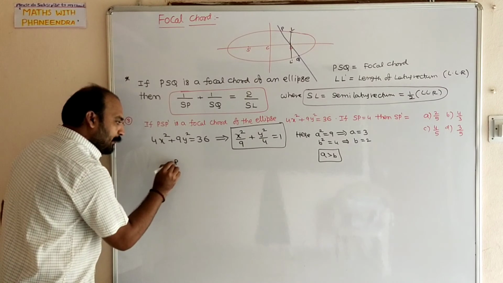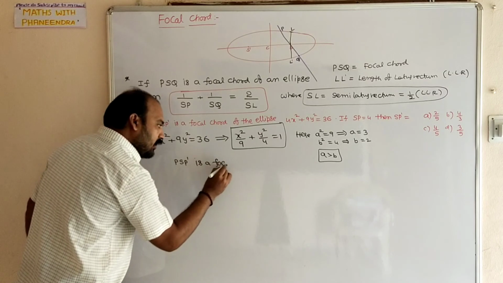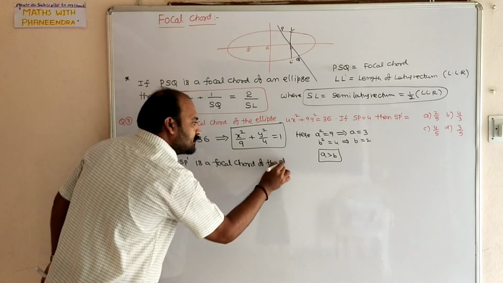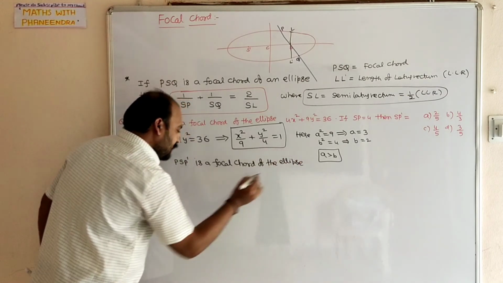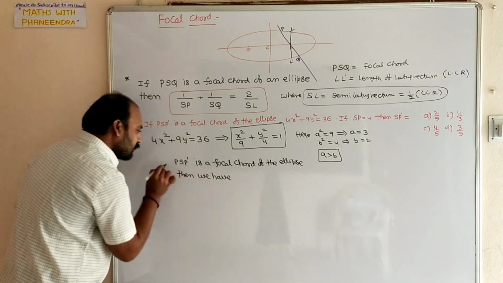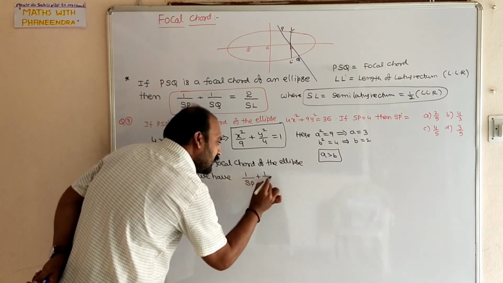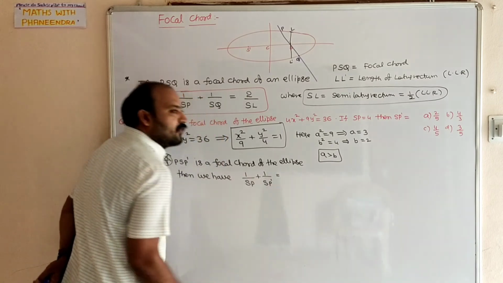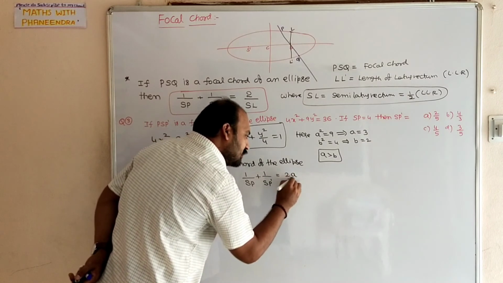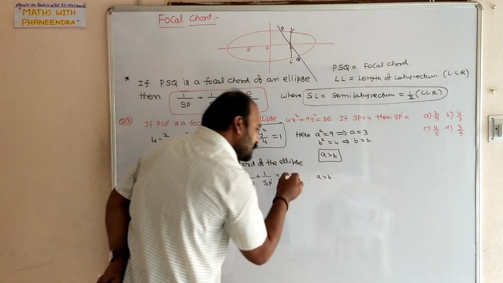So, PSP dash is a focal chord of the ellipse. Then we have 1 by SP plus 1 by SP dash equal to 2 by SL. Whenever A is greater than B, 2A by B square, directly I am writing. When A is greater than B, this is the formula.